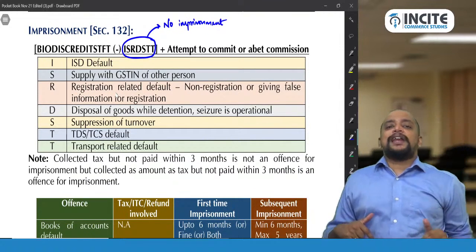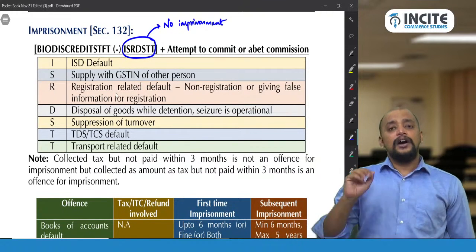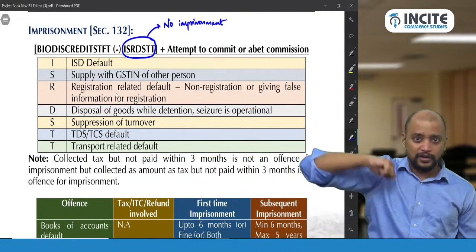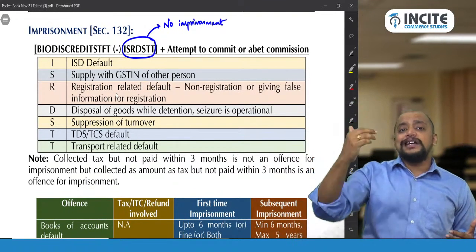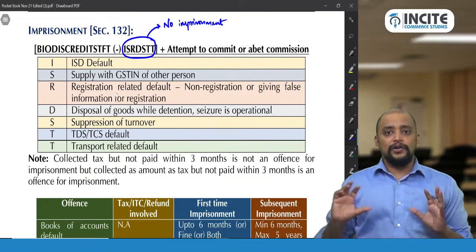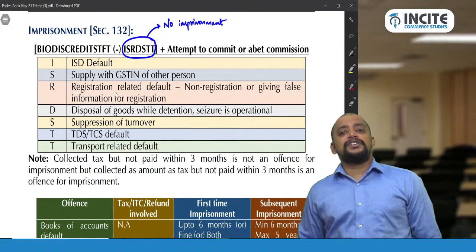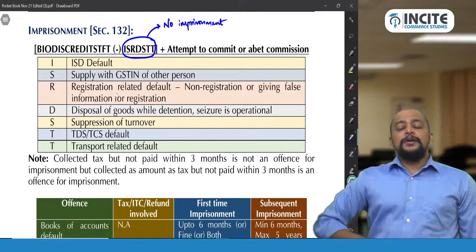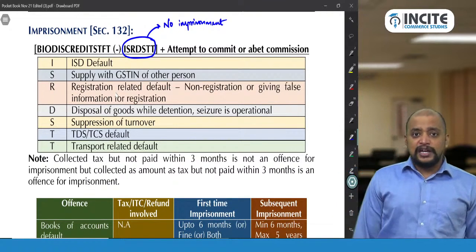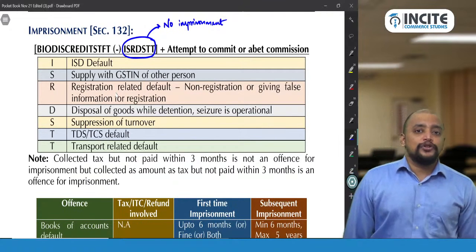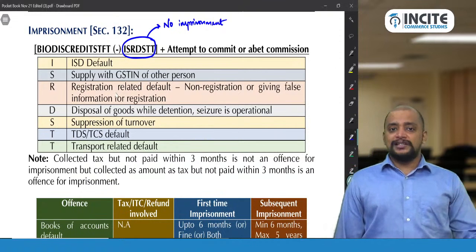Those offences' penalty will be 100% of the tax or ITC or refund or TDS or TCS, or 10,000 rupees, whichever is higher. Whereas offences leading to imprisonment are BIO DISCREDITS TFT minus RDSTT, ISRDSTT. The remaining offences include even attempt to commit or abetting commission of these offences. You did not commit the offence but you attempted to commit it, or you are not the person who committed it but you abetted. Because of your support only, that offence has been done. That is known as attempt to commit or abetting commission of these offences.